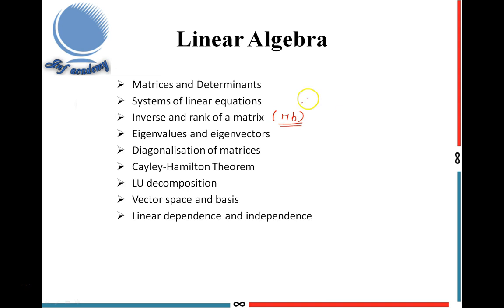Before entering the concept, I will tell you the weightage of the rank and inverse of a matrix topic in the GATE exam. In the GATE exam, a question carries 1 to 2 marks from the linear algebra topic. Moreover, there is just a 10 to 15 percent chance of getting a question from this subtopic, inverse and rank of a matrix. Now let's move on to the concept.